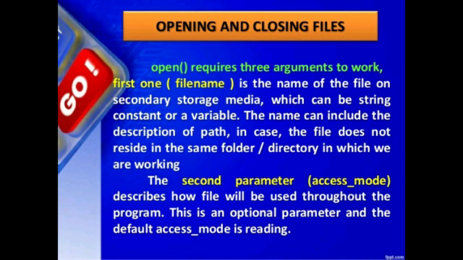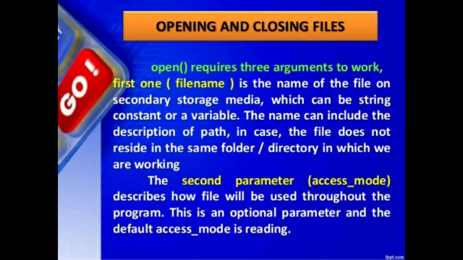Second parameter is access mode. That describes how the file will be used throughout the program. This is an optional parameter and the default access mode is reading. If we don't specify the access mode, by default the access mode is reading. That means what is the purpose of opening this particular file, why we are opening it.